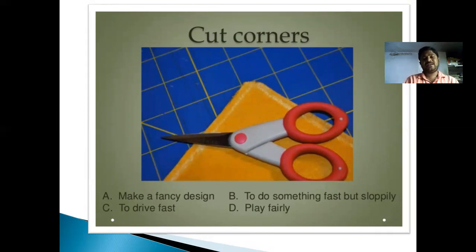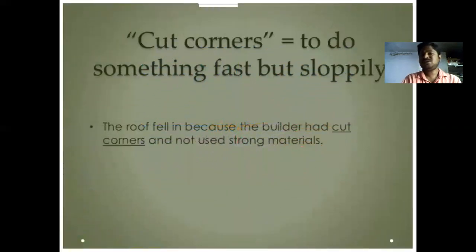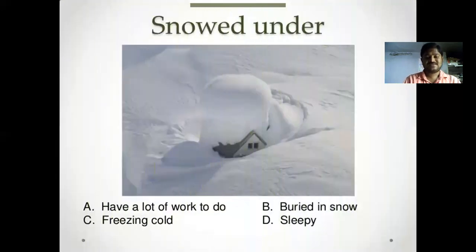And play fairly. Play fairly here means play in a very simple way. To do something fast and stupidly: the roof fell in because the builder had cut corners and not used strong materials. That means the builder did his construction very fast, and the problem was that the roof fell down. He did not use strong materials either. So we must be careful about doing things fast.